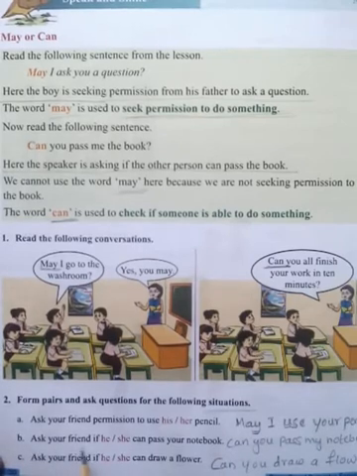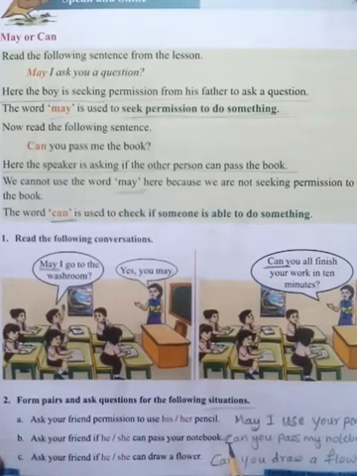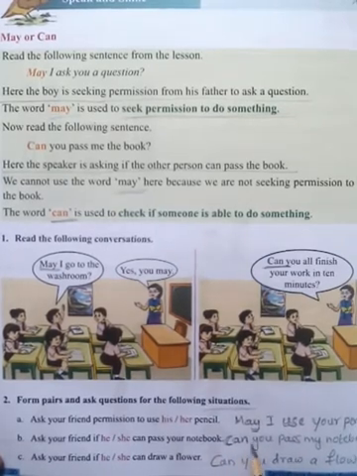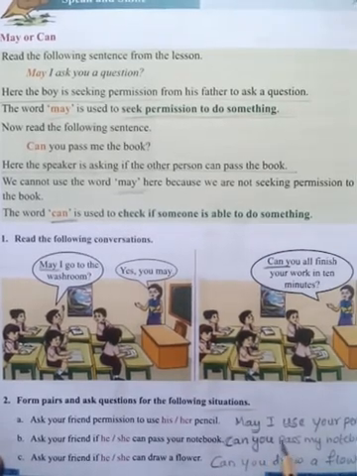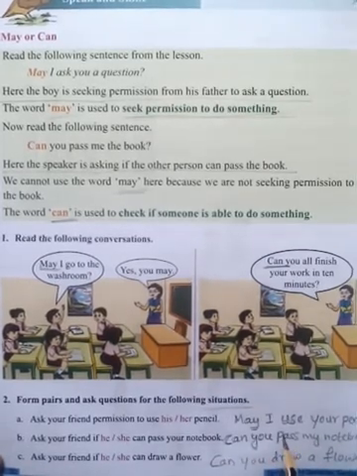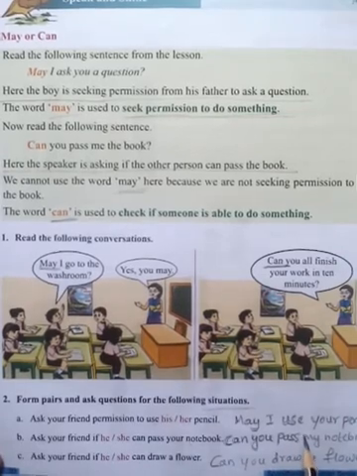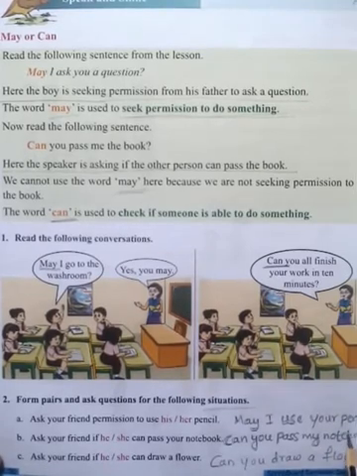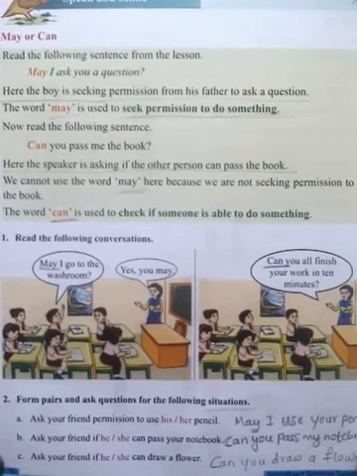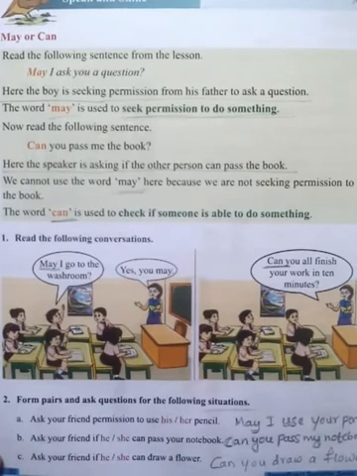B. Ask your friend if he or she can pass your notebook. Make it a question sentence. Can you pass my notebook? Question mark.